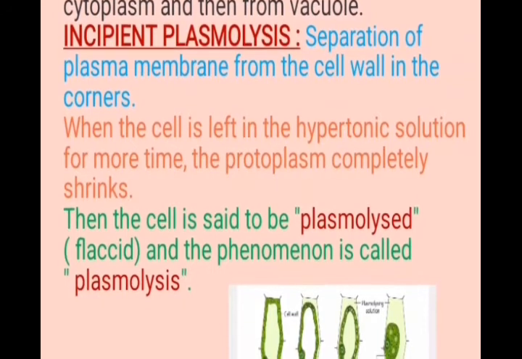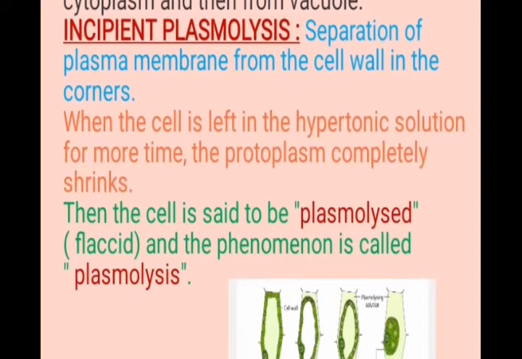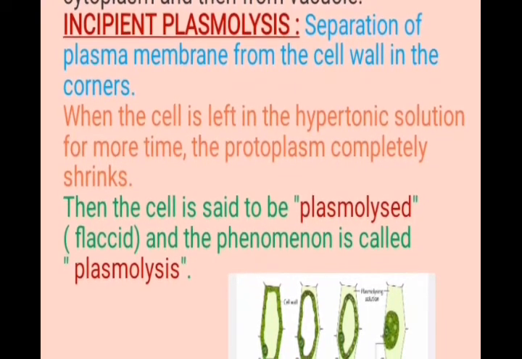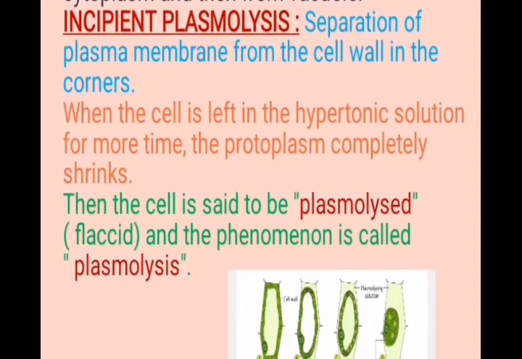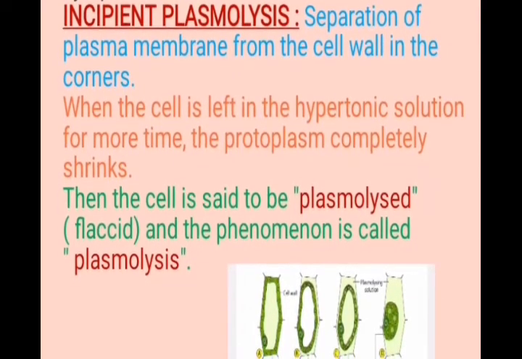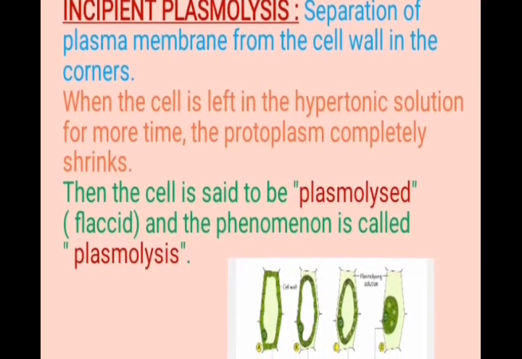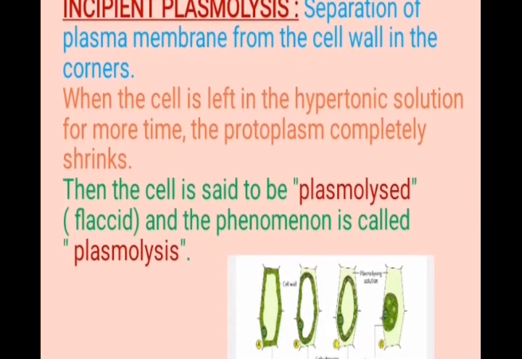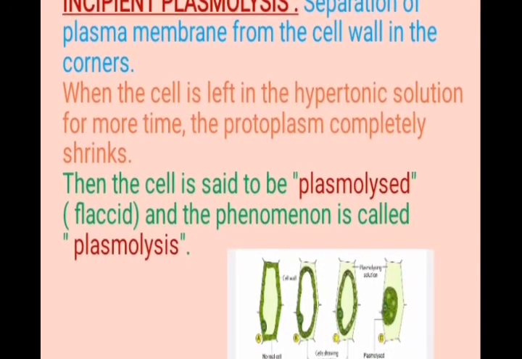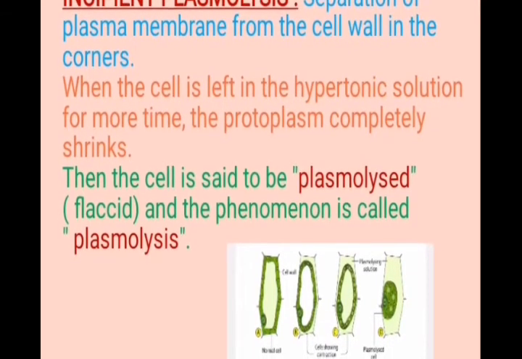Here we have a diagrammatic representation for plasmolysis. The second diagram represents incipient plasmolysis. If still the plant cell is placed in hypertonic solution, the protoplast completely shrinks. That is represented in the fourth diagram. That complete shrinkage of protoplast is called plasmolysis.